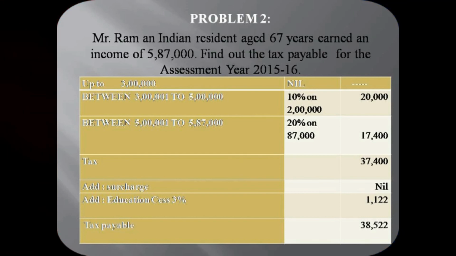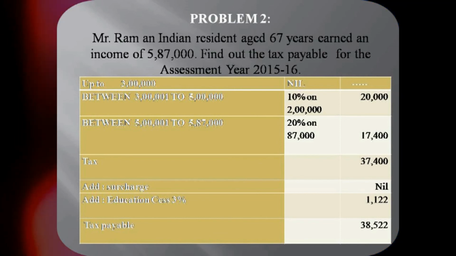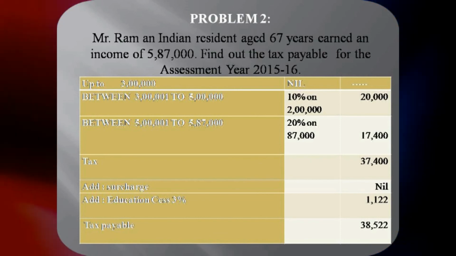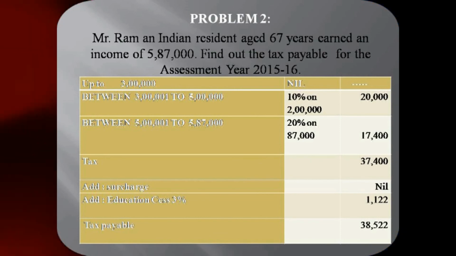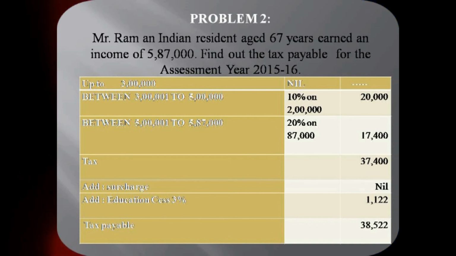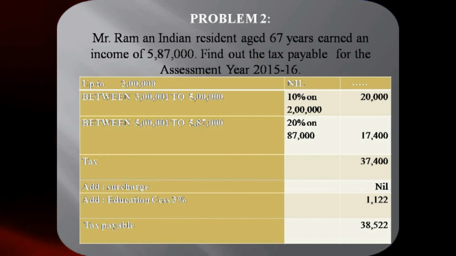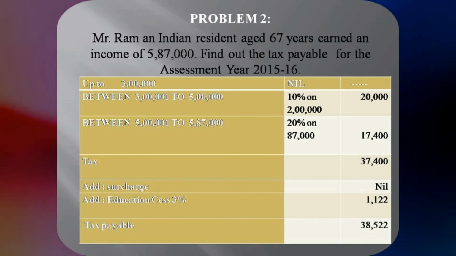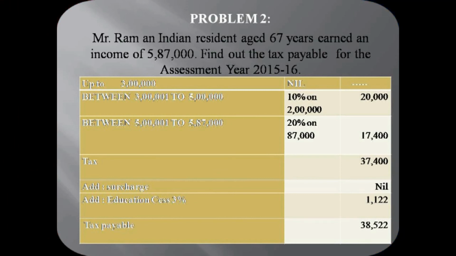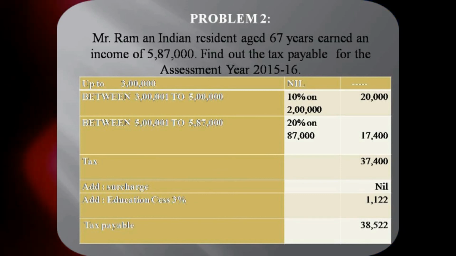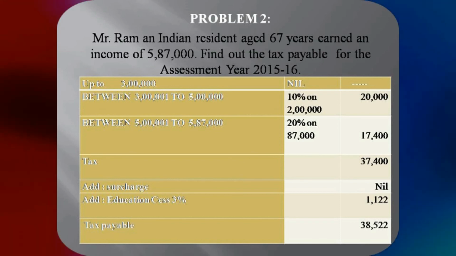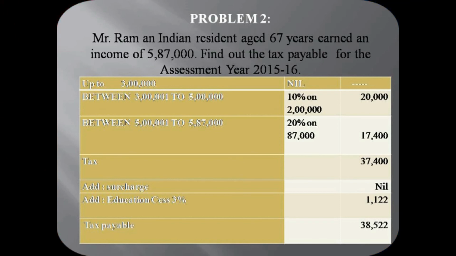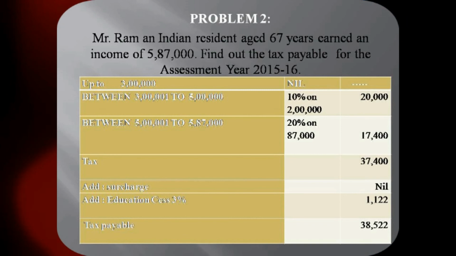The tax amounts to 37,400. Now tell me, what is the rate of surcharge applicable? Whether it is applicable? No. Because surcharge is applicable only if the income exceeds 1 crore. So here there is no surcharge. Now again the tax is 37,400. Next we have to add education cess.